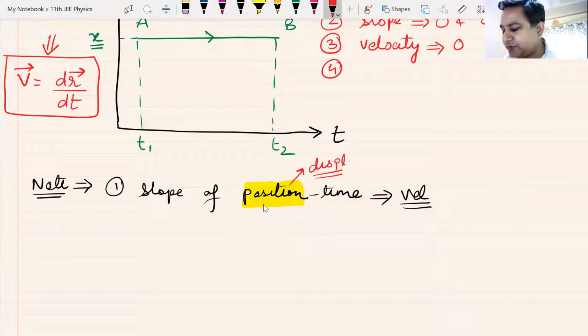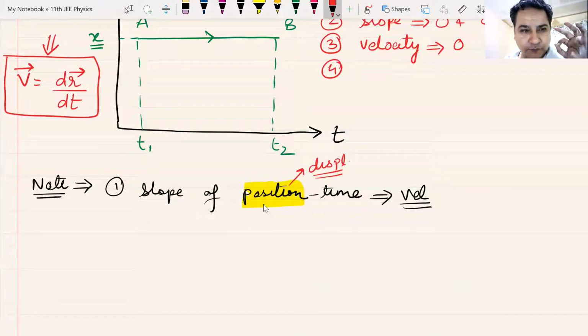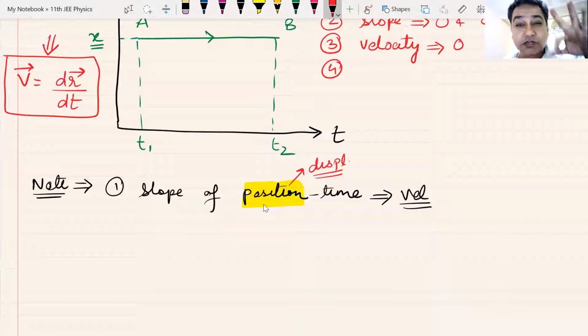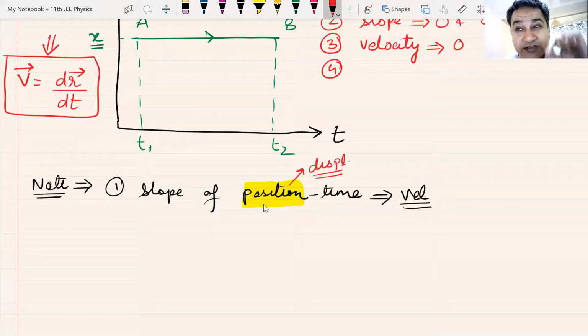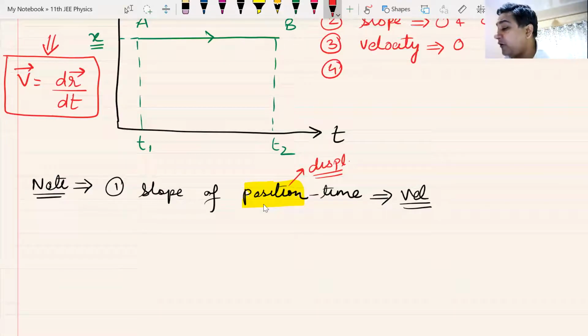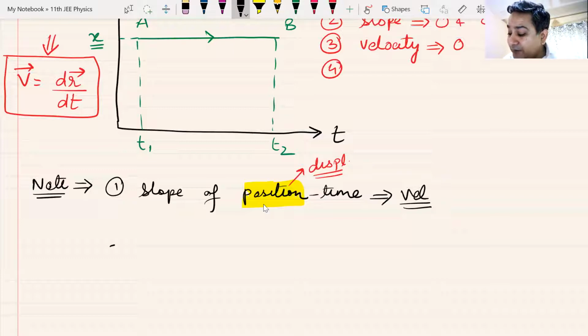It's written wrongly in books. Velocity is the derivative of position vector with time. That is the real correct definition of velocity. So even if some book says displacement time graph, just ignore them. Understand that it is position and do it as position.